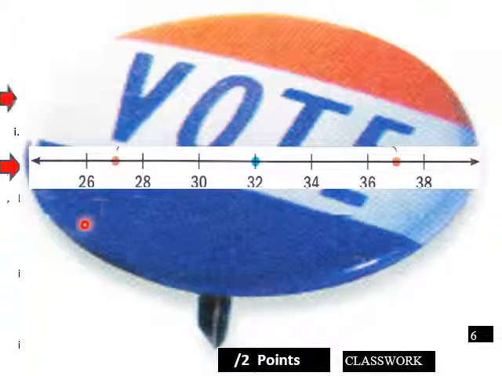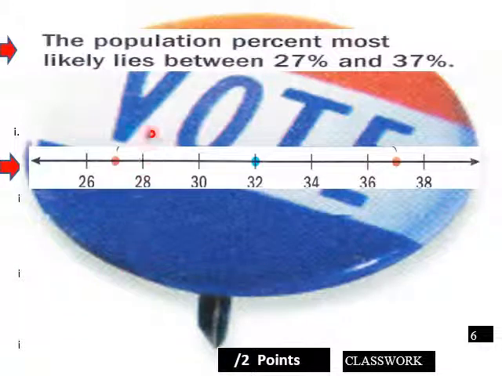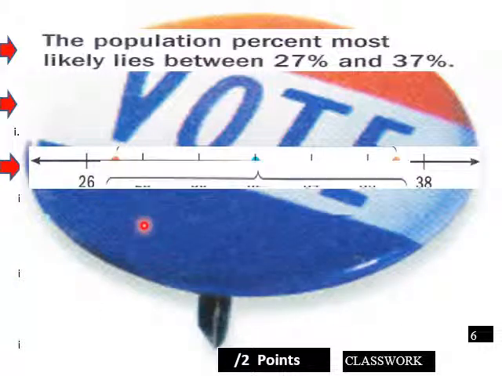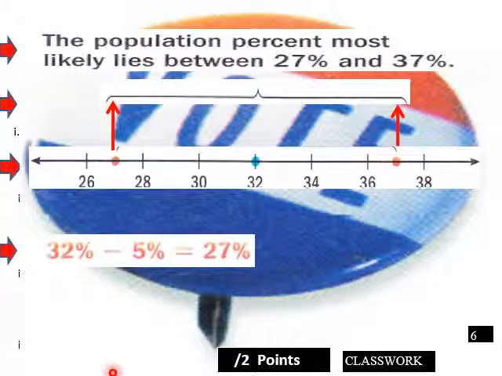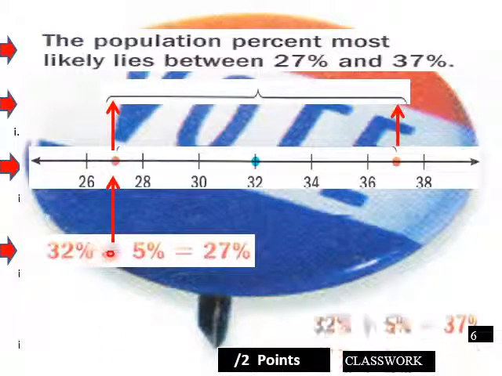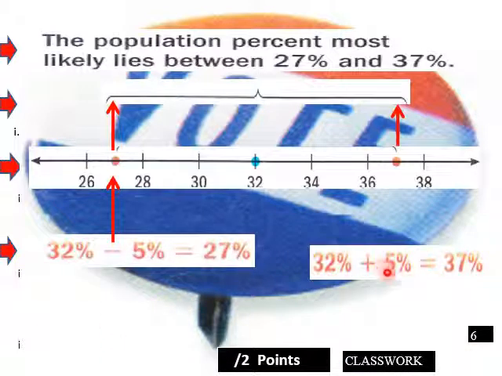To diagram that margin of error, 27 to 37, you have a spread of 10. This is how you figure that: 32 minus 5 is 27, 32 plus 5 is 37. So again, you have a spread there of 10.